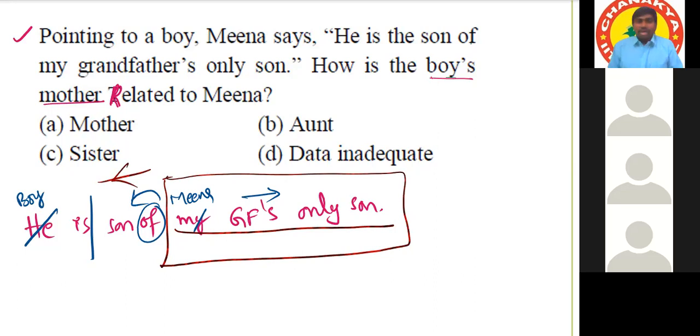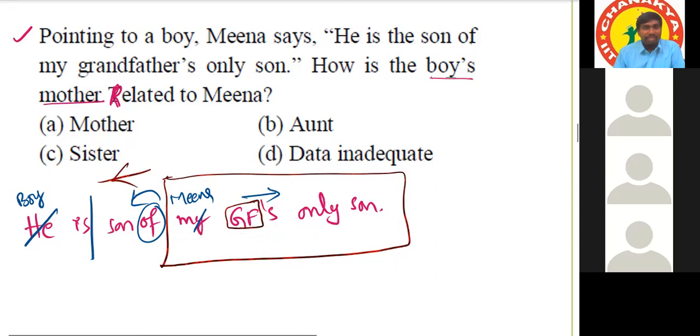No, all of you, listen to me. It can be father, but not definitely father. It can be father because he has not mentioned whether this grandfather is paternal or maternal. You are also doing the same mistake we discussed in the last class. Many people are taking directly grandfather means father's father only. If you show that type of partiality, then the examiner will show partiality in case of marks.